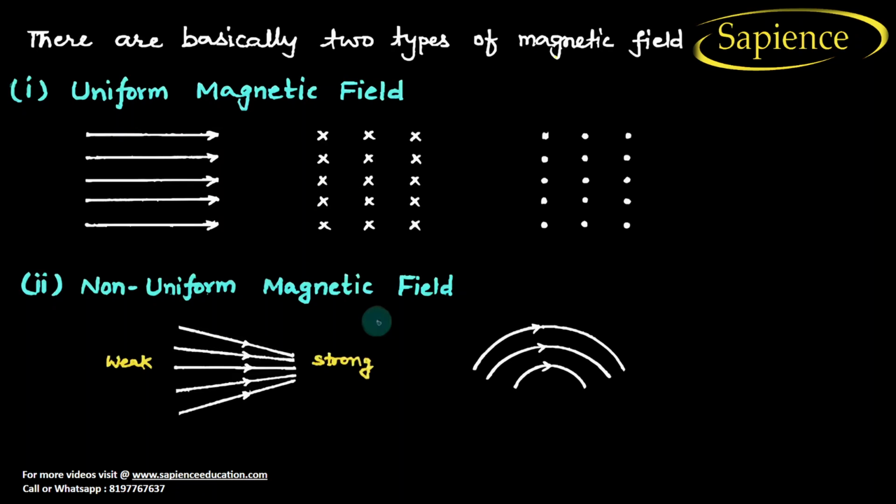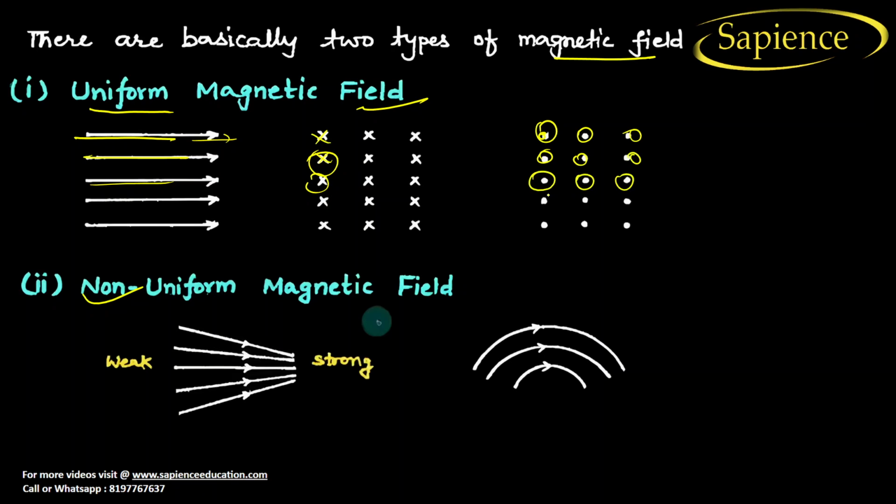There are basically two types of magnetic field. One is the uniform magnetic field and the other is non-uniform. In a uniform magnetic field, the lines are parallel, either going into the paper, or like this, or coming out of the paper. All are parallel to each other and equally spaced.